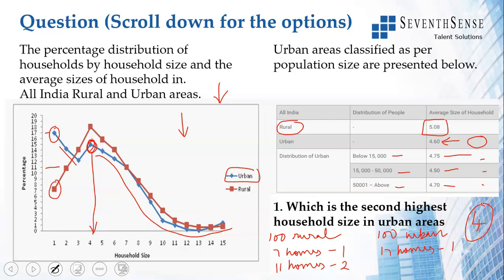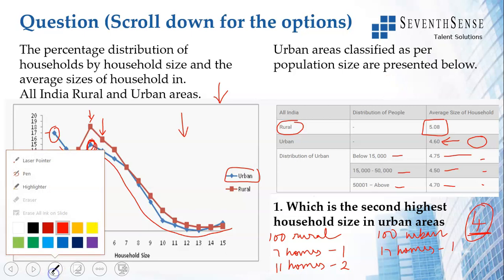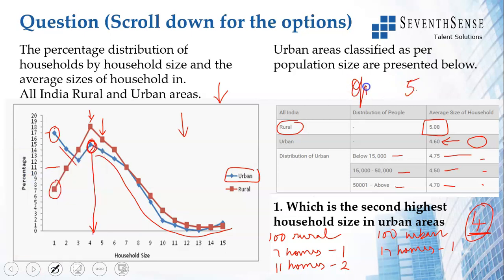If in the same way they had asked the second highest household size in rural areas, the highest is this, second highest would have been here, because after that it reduces and it's no longer higher than this. Urban area second highest household size is 4. Rural areas, if they had asked, it would have been 5. So we have that answer as 4. Therefore, we have it as option 5. First answer, option 5.